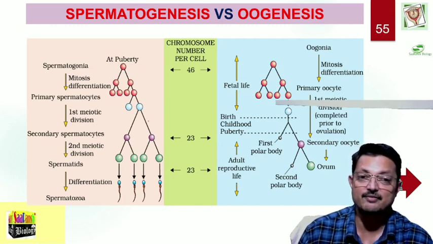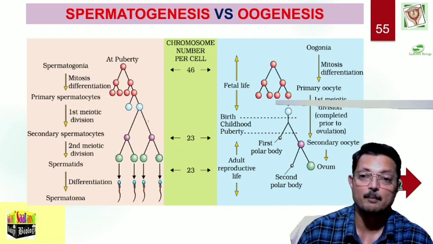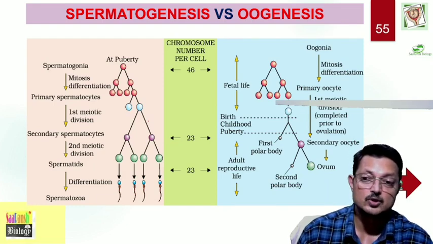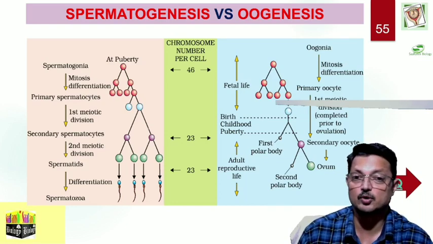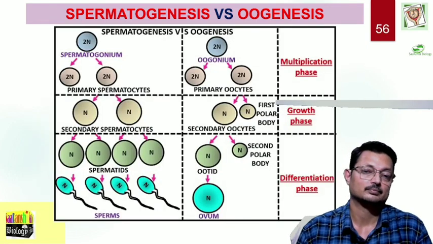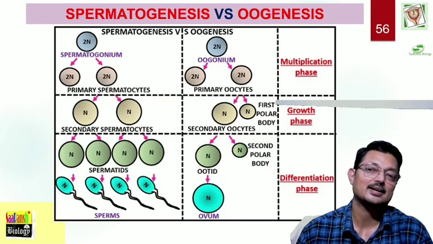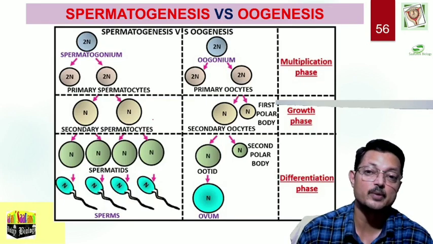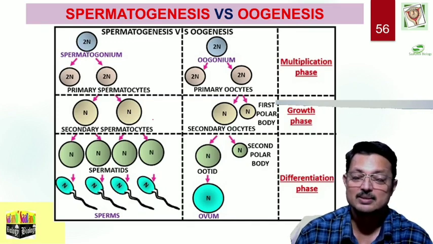If there are 50 oogonial cells, they will result in 50 ova, but if there are 50 spermatogonial cells, they are capable of forming, and do form, 200 spermatozoa. I have already explained the multiplicative phase, growth phase, and differentiation phase. So whether it's spermatogenesis or oogenesis, both share similarity in this regard.